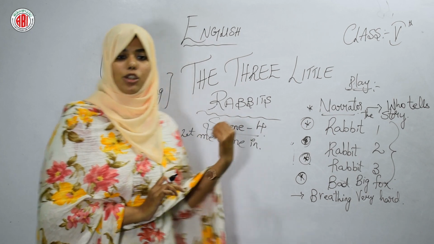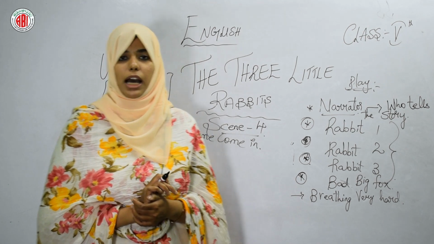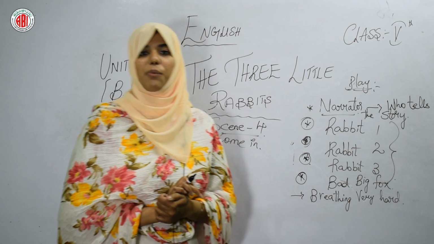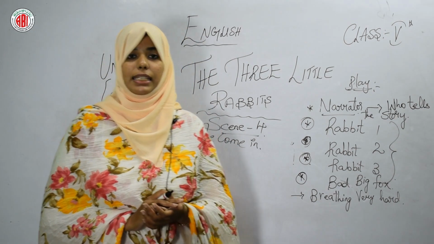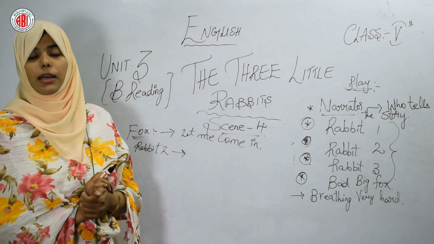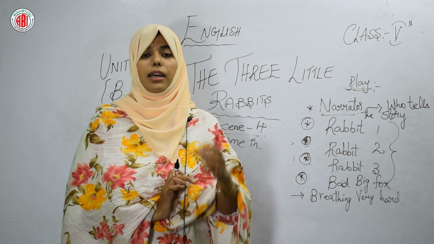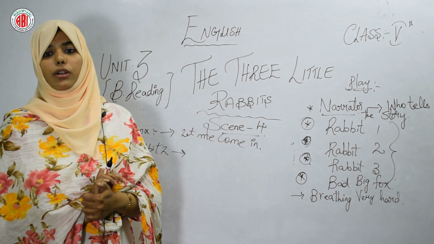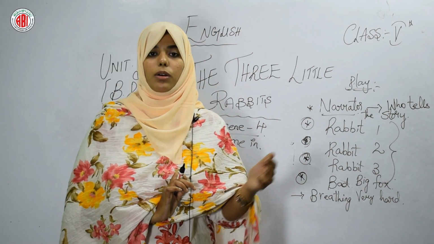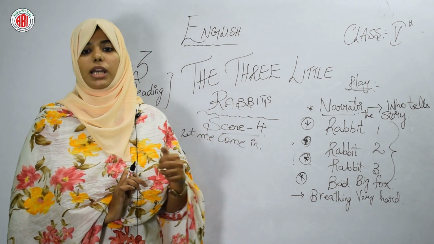Said rabbit 2. Fox: then I'll huff and I'll puff and I will blow down your house. What did he say? That I am going to huff and I will puff. So he means that I am going to breathe so hard that your house will blow and it will get down. तो मैं इतनी जोर से breathe करूँगा very hard that your house will get down, that your house will blow. कि तुम्हारा घर ही टूट जाएगा.